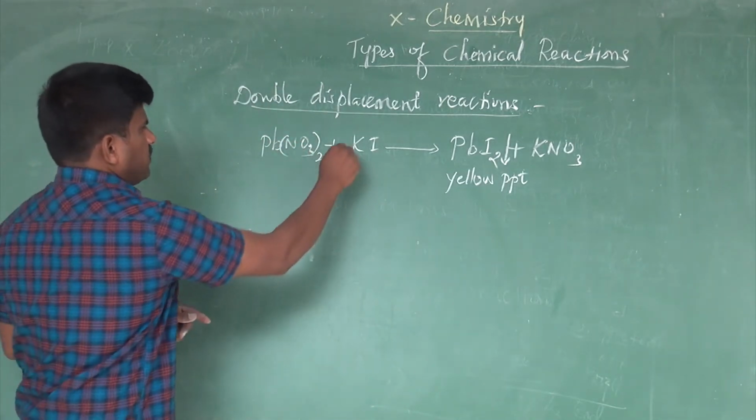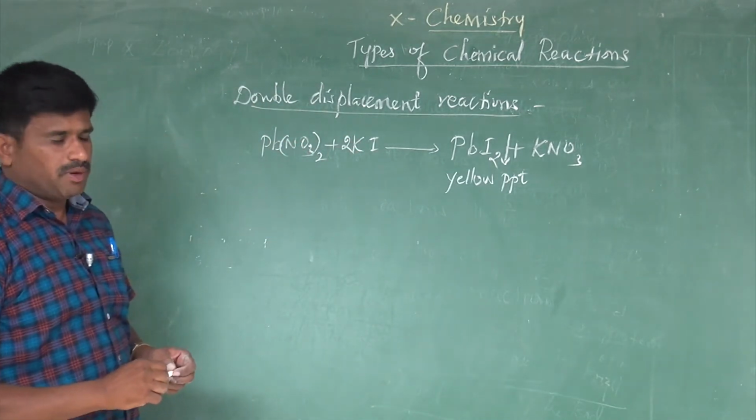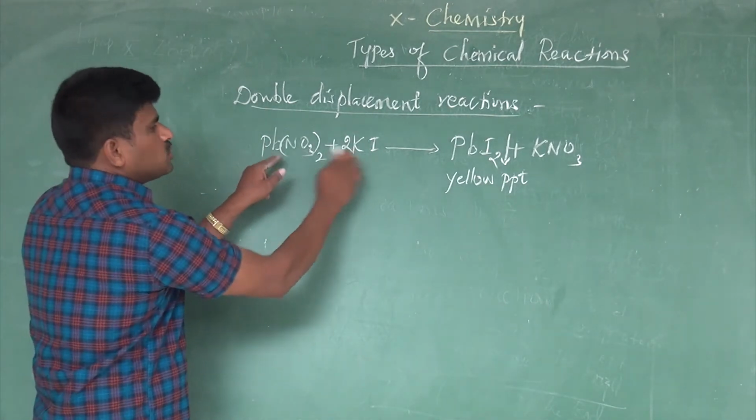How does the reaction take place? Here the reaction takes place by rearrangement of the ions of these two compounds.